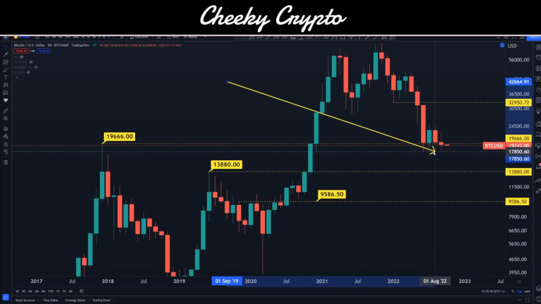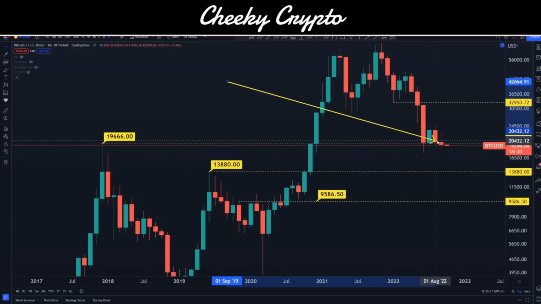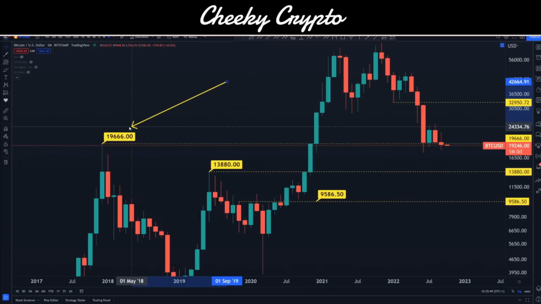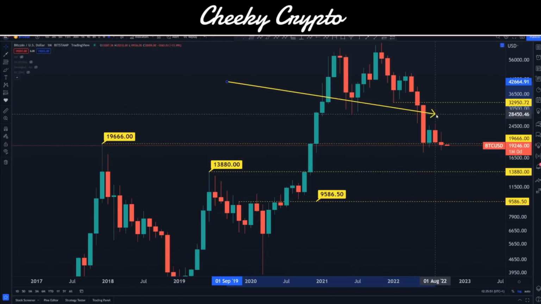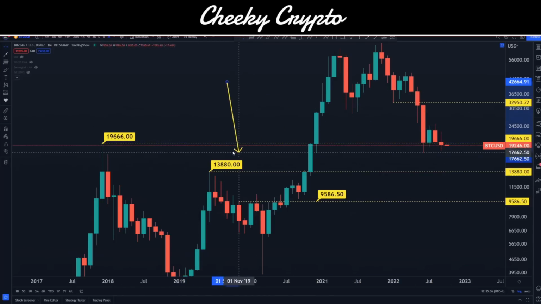13,888. However, the key now is to see whether or not this previous area of support that was support for the last 3 months is going to become a resistance line. Okay, so this is another thing that we've got to be keeping a close eye on. Was September bearish, like the way it has been? Are we now going to be able to push up above this 19,666 and then turn it back to support, or are we going to get rejected from here and move down to the next monthly level of support at